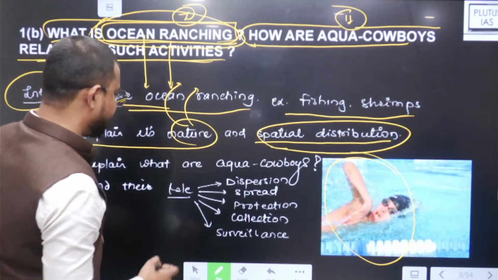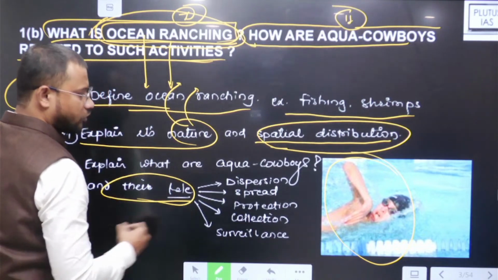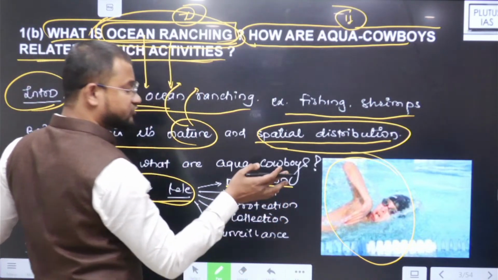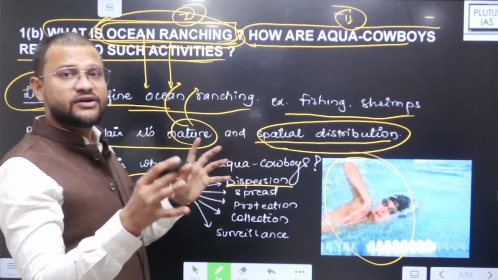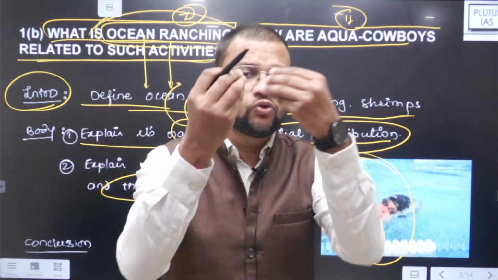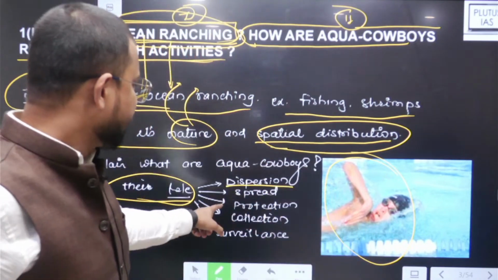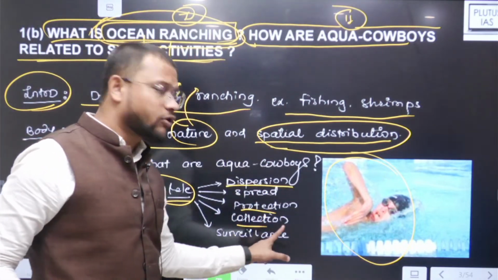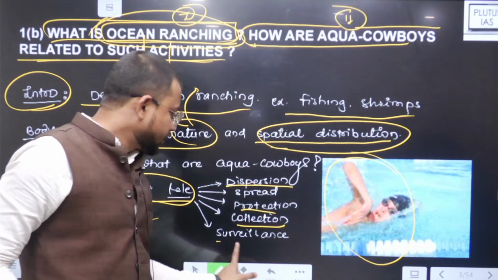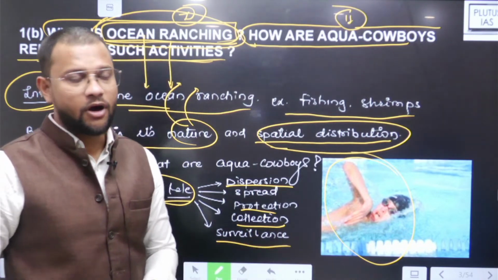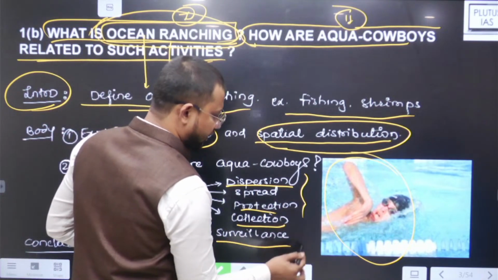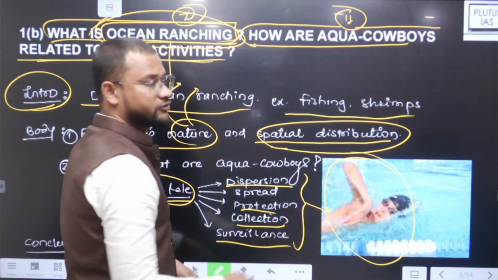So their duty, their role is what: dispersion of seed, right, dispersion of the animals that you want to ranch or rear, then protection of them, collection of produce, and then surveillance as well. All these activities are of these cowboys.